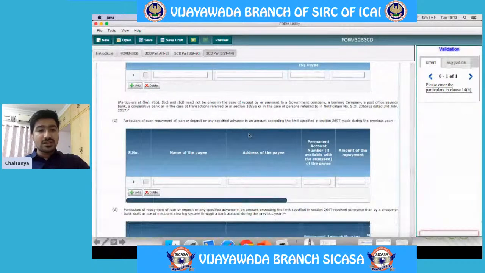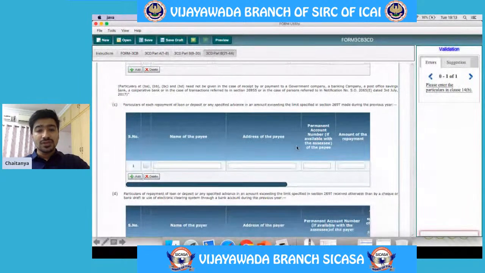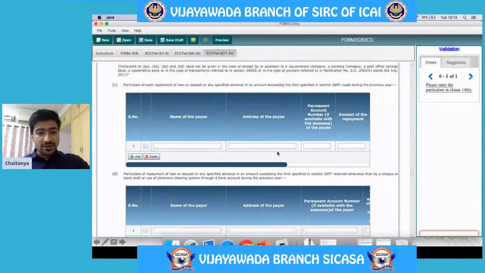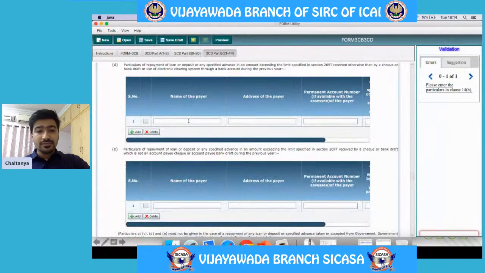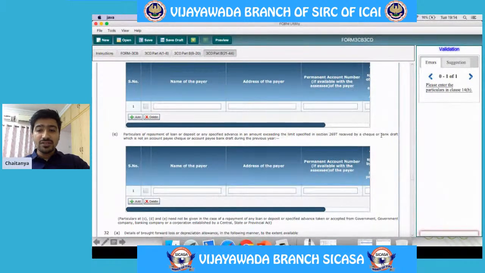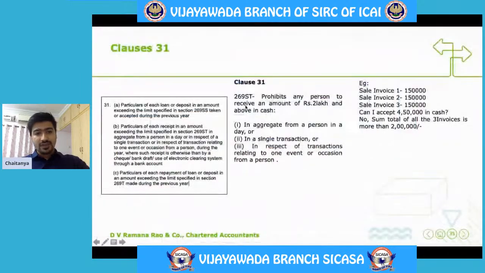This talks about any loans or deposits repaid in excess of the limits specified. So here all the amounts repaid are required to be entered. Here it talks about repaid otherwise than by way of a check or a bank draft. Here it talks about by way of a check or a bank draft, otherwise than by way of an account payee check or bank draft. So these details are required to be given here.